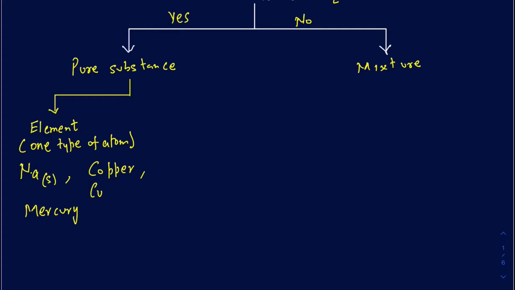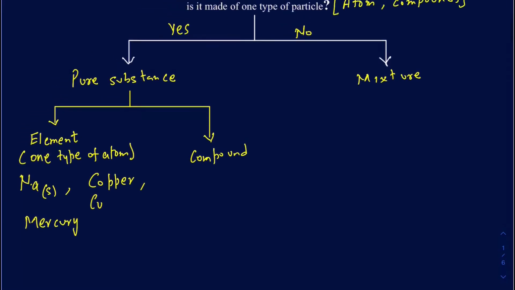But what if you have more than one type of atom chemically bonded with one another? If they are chemically bonded with one another, they make a compound. So in a compound, I can have NaCl, sodium chloride. You have one sodium atom and one chlorine atom, so there are different types of atoms and they're chemically bonded with one another, so that's a compound. It's also a pure substance because there's only one type of compound in there.